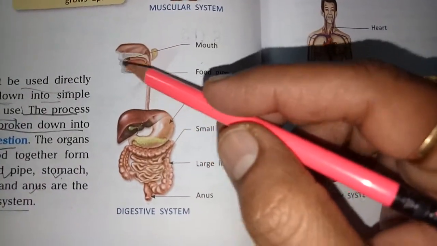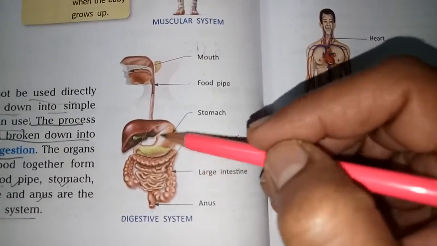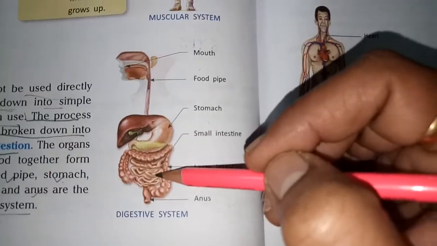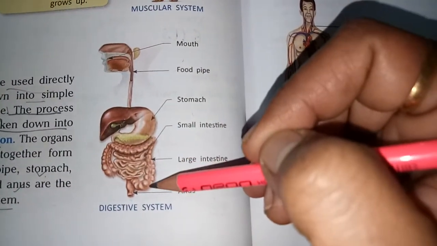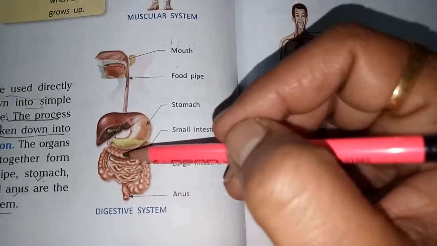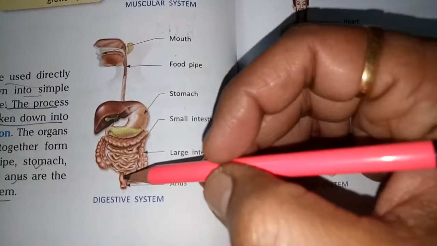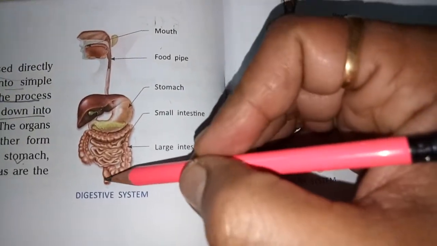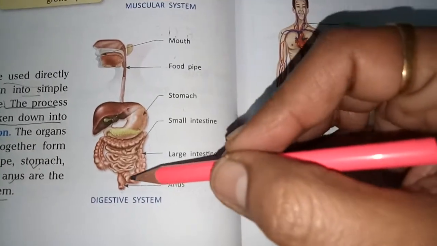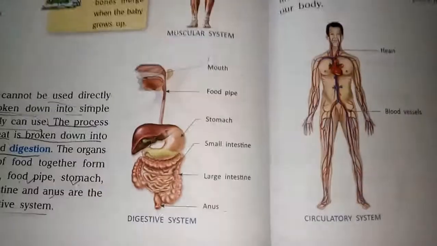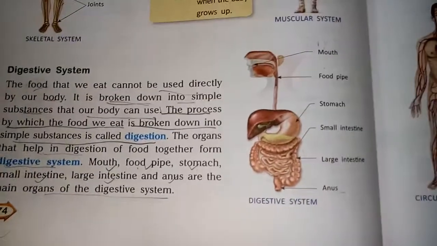When we take food inside our body, it travels from the food pipe and goes to the stomach. Here the digestion of the food takes place. After that, digestion continues in the small intestine, and after that in the large intestine. In the large intestine, undigested food travels and is excreted out by the last organ of the digestive system, that is the anus. We discussed that in our excretory system. Clear? So this is the digestive system of our body.